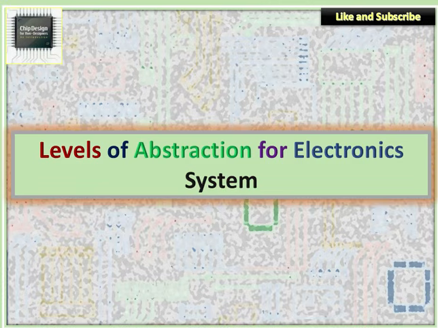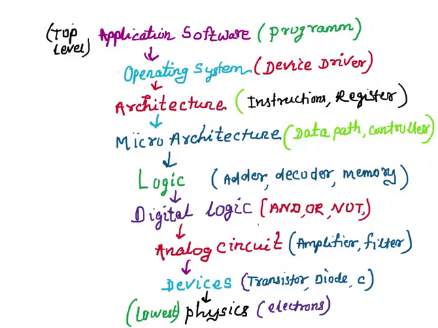Okay, so let's learn what it is. It actually means where you stand, means what you do and what is your profile. Knowing level of abstraction can boost your knowledge, make you more productive and make you more efficient than others.